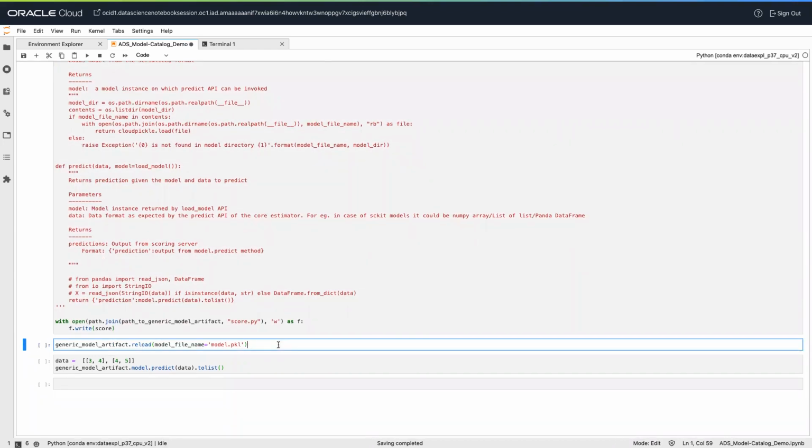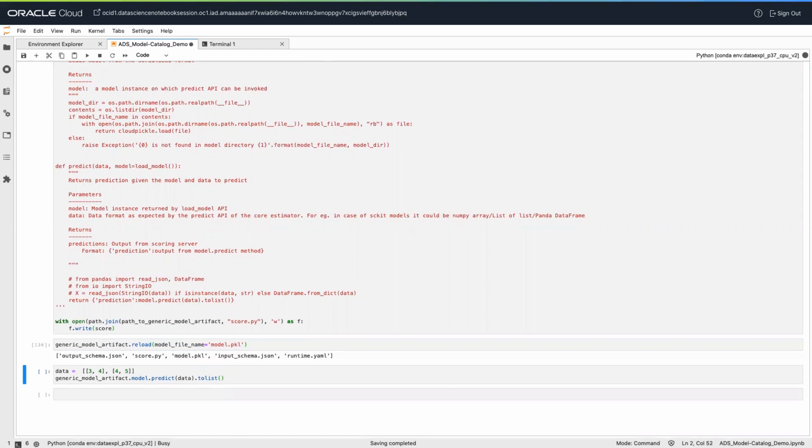Once this file is updated and rewritten, then we have to call the reload method. Now we can use the predict method to make the predictions.